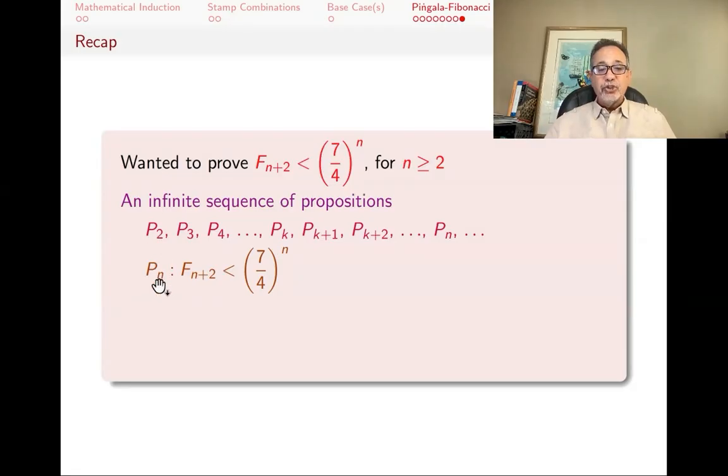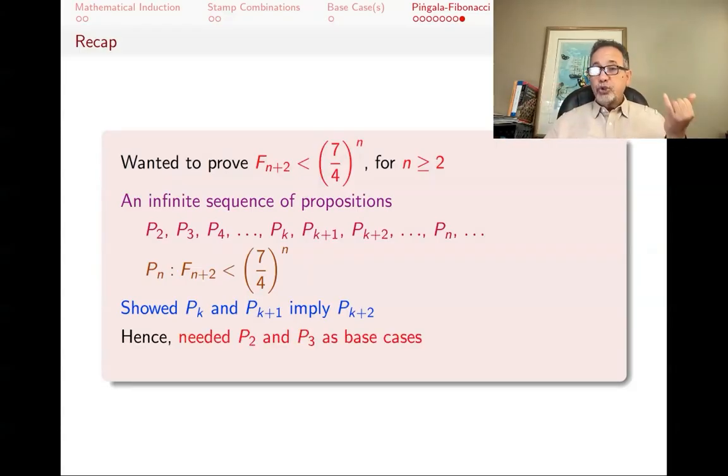So P2 when n is 2 is f4 is less than (7/4) squared. P3 is when n is 3, that's f5 is less than (7/4) cubed, and so on. How did I do that? I showed that P_k and P_{k+1}, two of them, imply the next one. And then we did the two base cases. That got the domino going and made us able to prove everything.